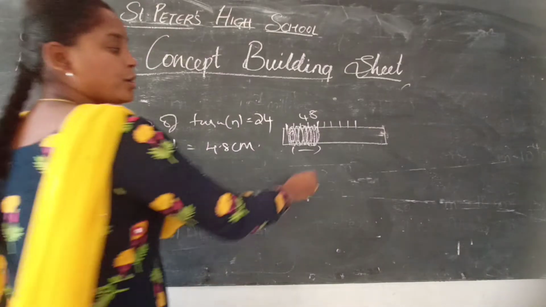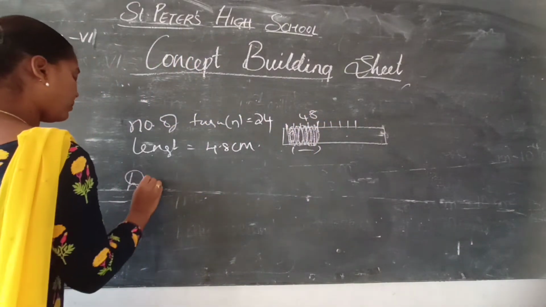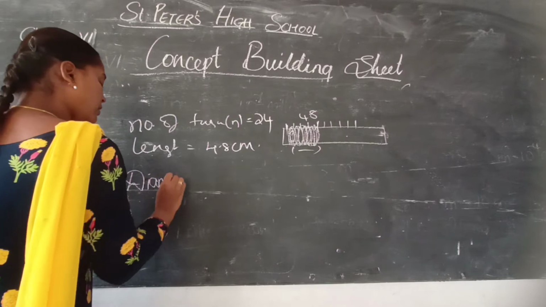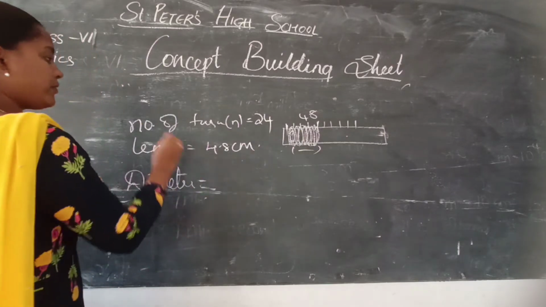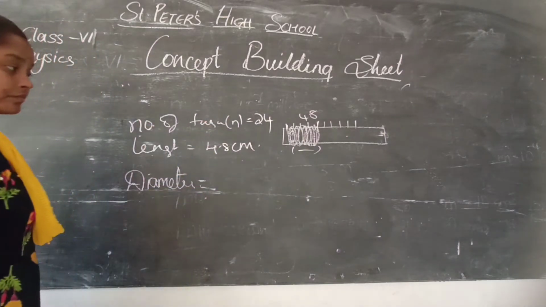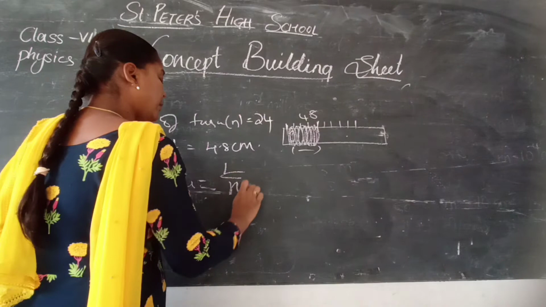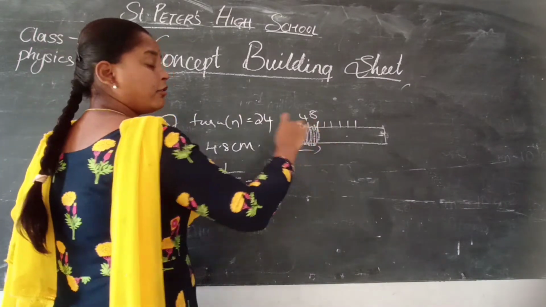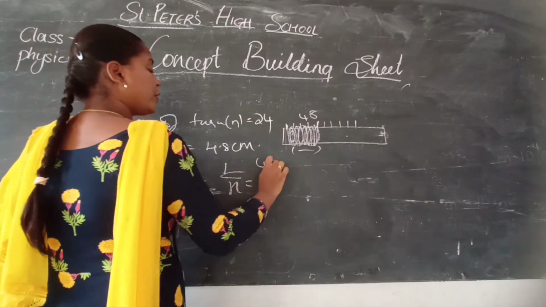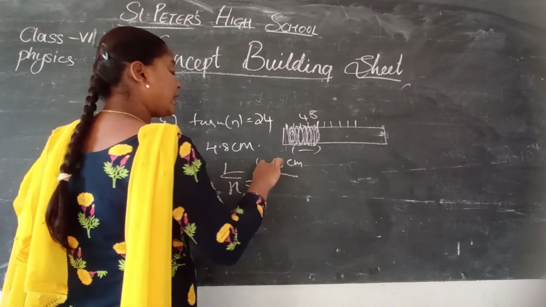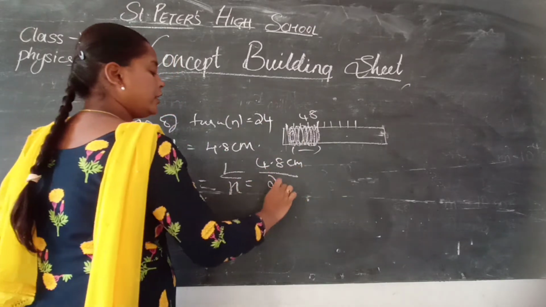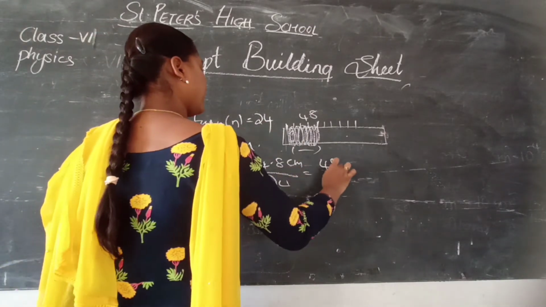We can find out the diameter of the pencil. So we had a formula: diameter of the object is equal to length by number of turns. Total length, how much do they have? That is 4.8 centimeters. And how many turns have they made? 24. So just do the simplification.